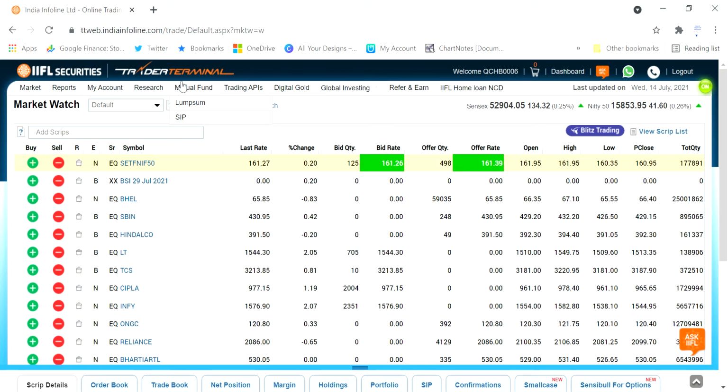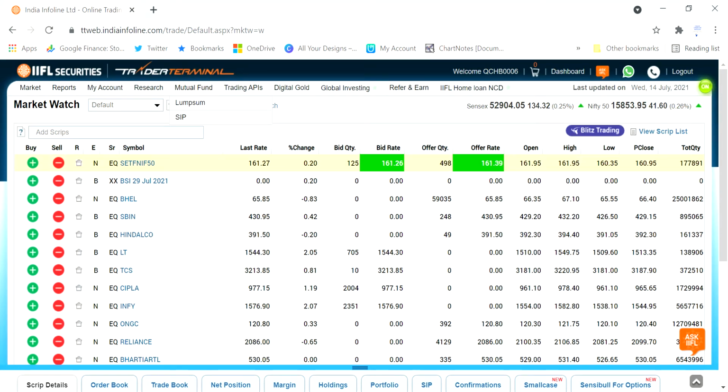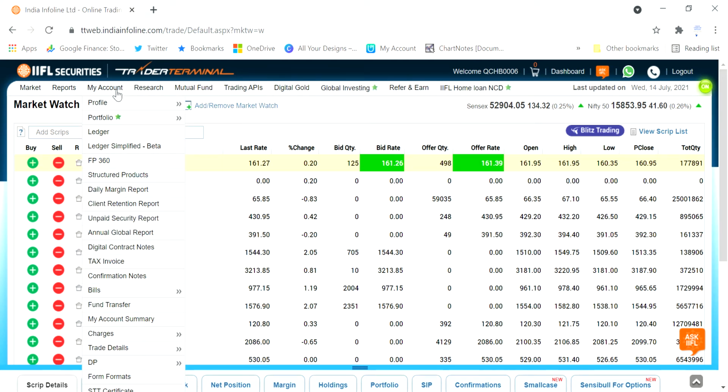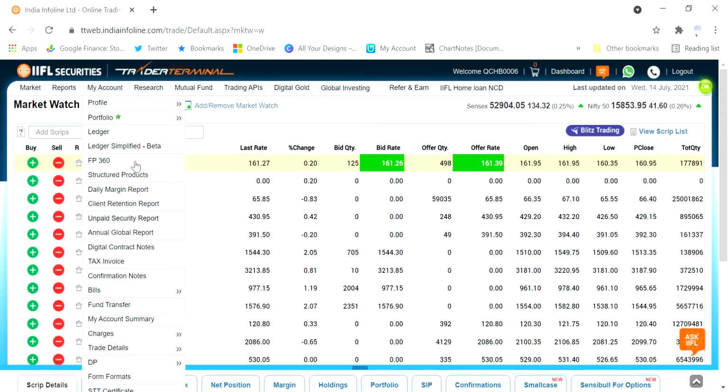So the account I am showing you is completely about India Infoline, where we are doing our own trades as well as taking care of the clients' accounts. Friends, here it has everything, where we can generate the complete online ledger, and the last 3 months, 6 months, or even 1 year performance. Here we are going to show you the last quarter, last 3 months performance, which we are handling in clients' accounts as well as our personal demat account.